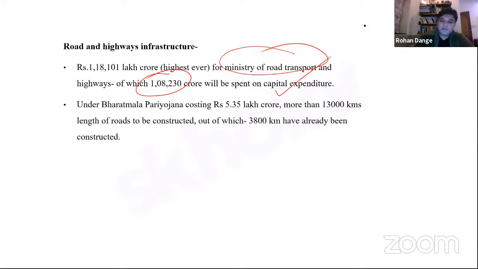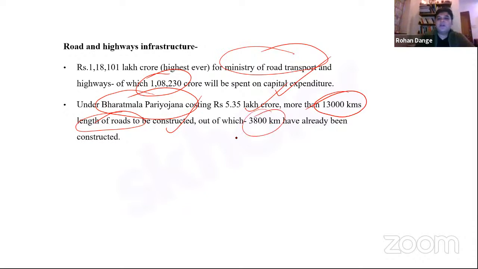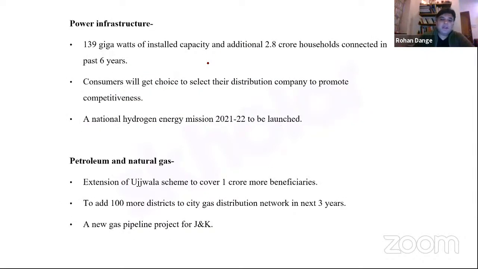So the program under which all of this is going to be done is called the ambitious Bharat Mala Pariyojana, right? The Bharat Mala Pariyojana in its entirety costs about 5.35 lakh crore rupees, right? Under this scheme, more than 13,000 kilometers of roads are going to be constructed, out of which 3,800 kilometers have already been constructed, right? So that means we have already gained the momentum when it comes to creation of an arterial road network in the country, right? And that too an arterial road network which conforms to the global standards, right? Moving on, let's talk about the sector of power infrastructure.